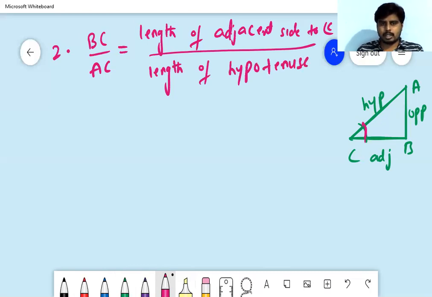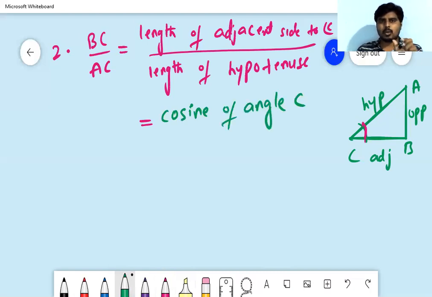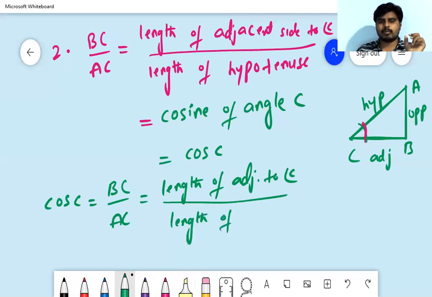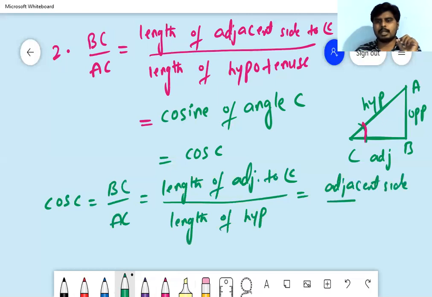Okay, clear? For this ratio, I'm giving the name cosine of angle C. This we can write in short form as cos C. So here cos C is equal to BC by AC, which is equal to length of adjacent side to angle C by length of hypotenuse, or we can write it in short form as adjacent side by hypotenuse.